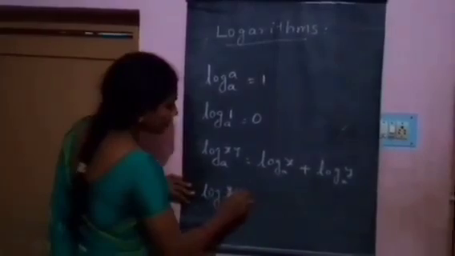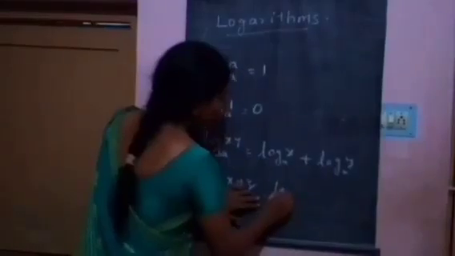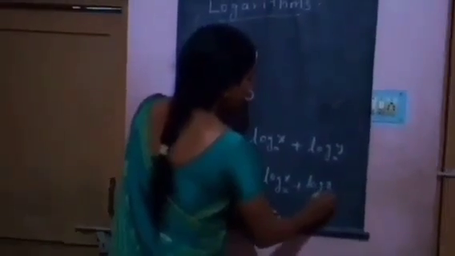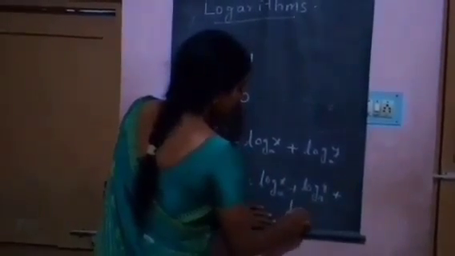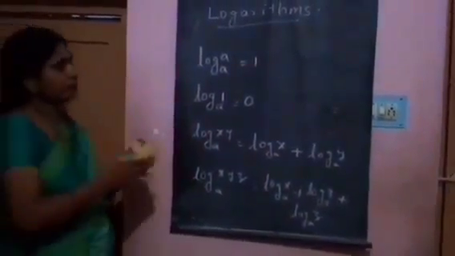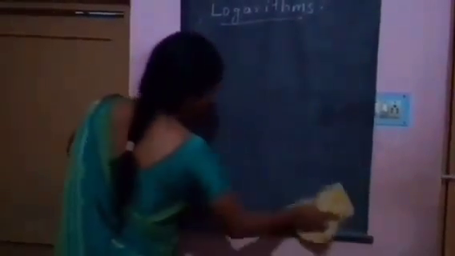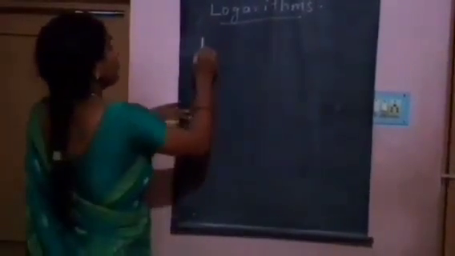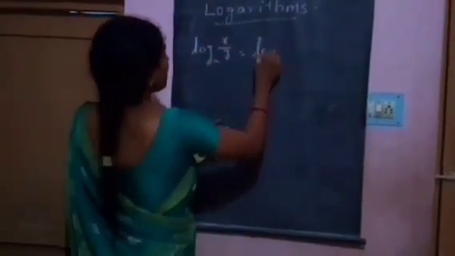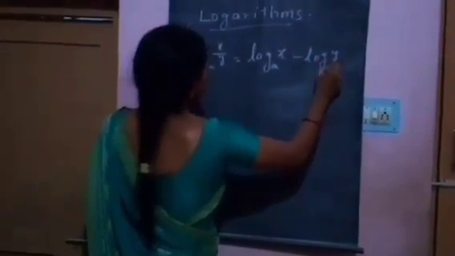Log xyz base a is equal to log x base a plus log y base a plus log z base a. Log x by y base a is equal to log x base a minus log y base a.